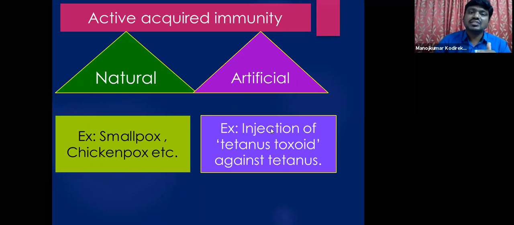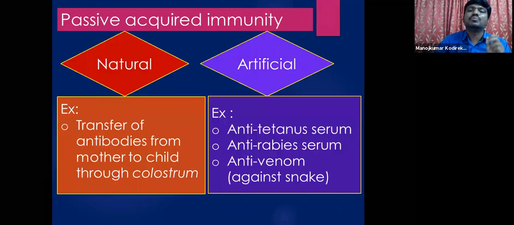But here it does not occur naturally, because we are giving injections. As we are giving TT, his immune system is producing antibodies against these antigens. As the antigens are taken in the form of injections, his immune system starts producing antibodies against this specific antigen. So this is called artificial acquired immunity.